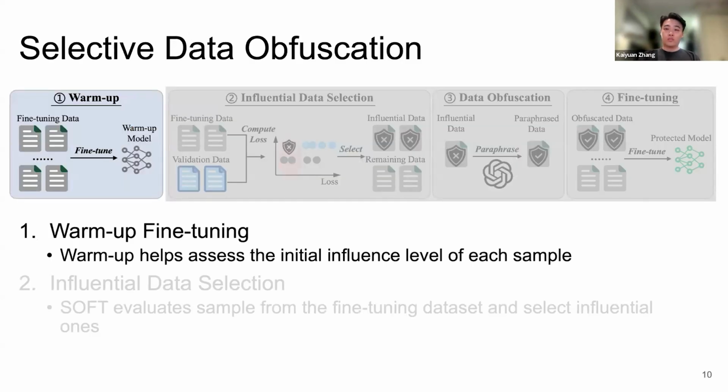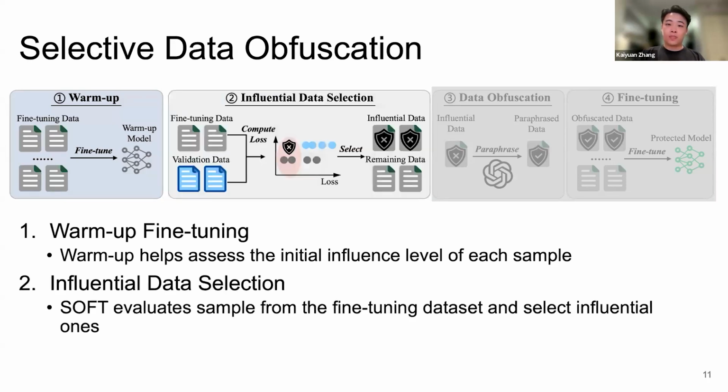Here is how SOFT works in practice. It is a four-step pipeline that integrates directly into the fine-tuning process. First, we do a warm-up pass. We train for one epoch to get a baseline understanding of how the model interacts with each sample. Then comes the most critical step, influential data selection. In each subsequent epoch, we calculate the loss for every training sample. We compare that loss to a threshold, which we set as the average loss on a clean validation set. If a sample's loss is lower than this threshold, we flag it as influential and vulnerable.